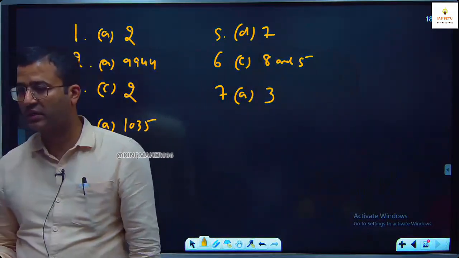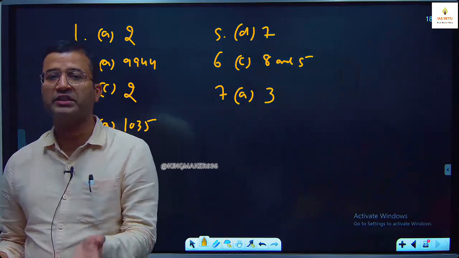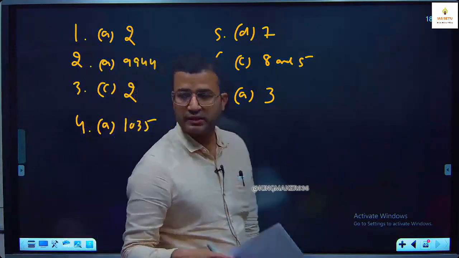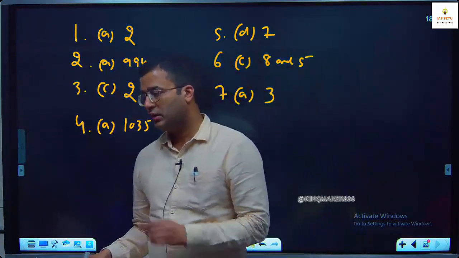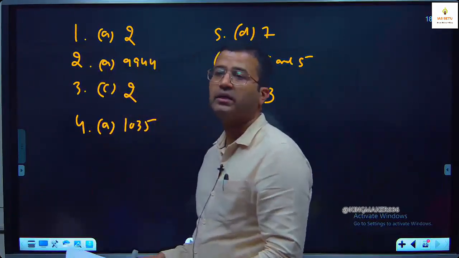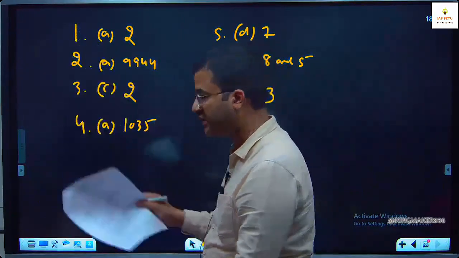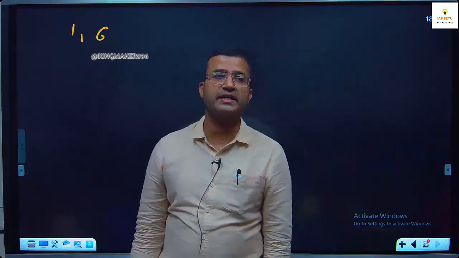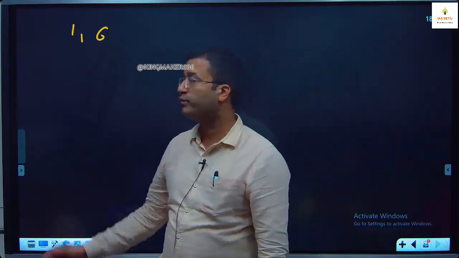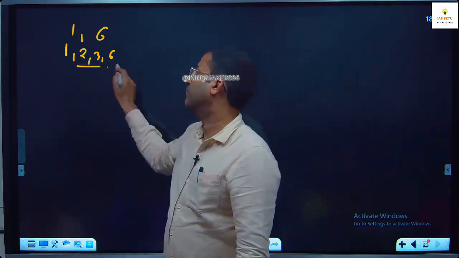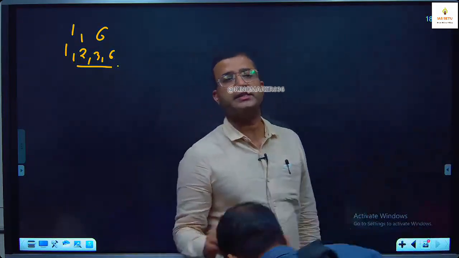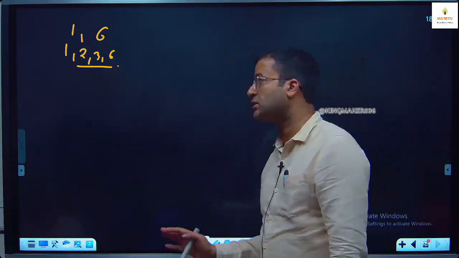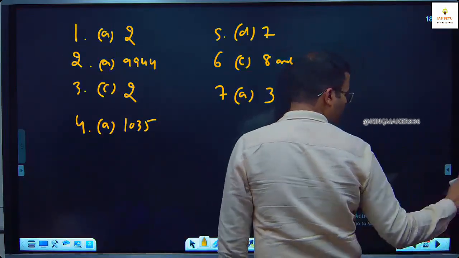मैंने डाल दिया टेलीग्राम पे. I have already shared the answer of yesterday's practice questions on Telegram. उसके आंसर मैं टेलीग्राम पे डाल ही चुका हूं ऑलरेडी. हाँ मैं ले रहा हूं क्वेश्चन नंबर 1, 6. Question number 1 and 6. Any other question? 2. Let me take 1, 2, 3, 6. Then if you have any other doubt, you can ask me. जिसके doubt नहीं है, they can skip the class. I take question number 1. Online also you can wait. Don't worry.